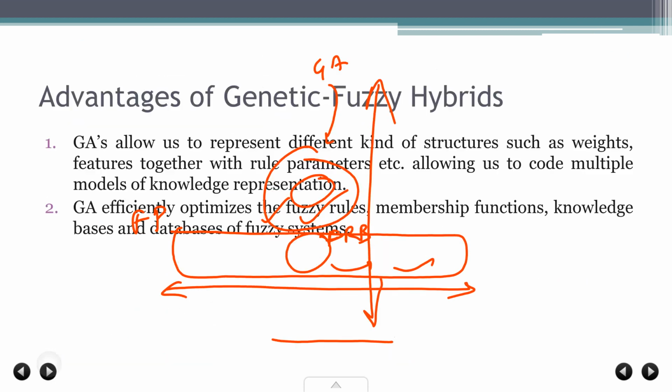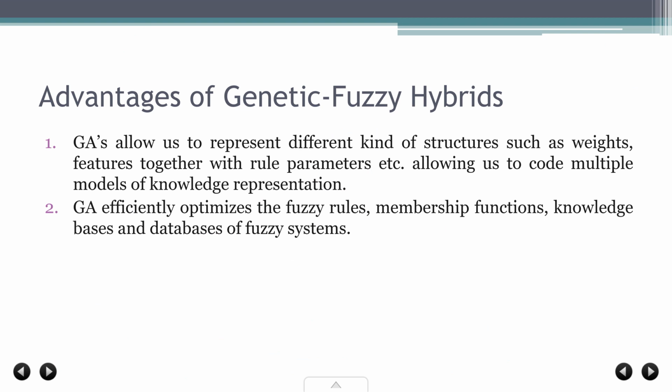Now coming to the last part of this topic, that's the advantages of genetic fuzzy hybrid. What are the advantages? The GAs allow us to represent different kinds of structures, such as weights and features together with rule parameters, etc. If you remember, in fuzzy systems we have been talking about a lot of weightages given to the fuzzy if then rules, and the input output values.